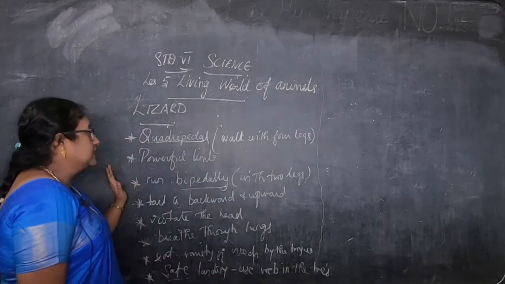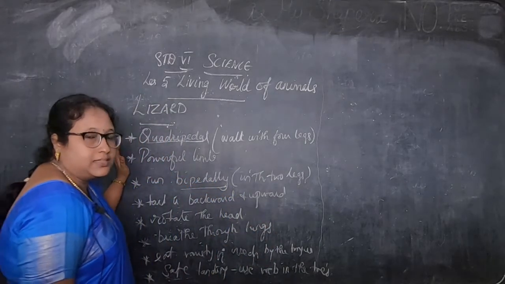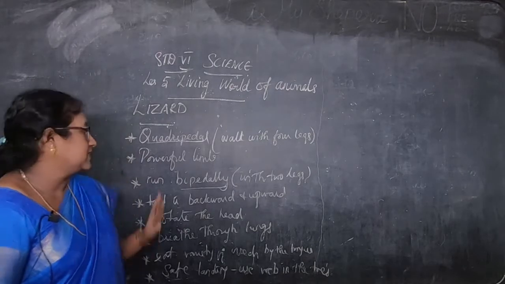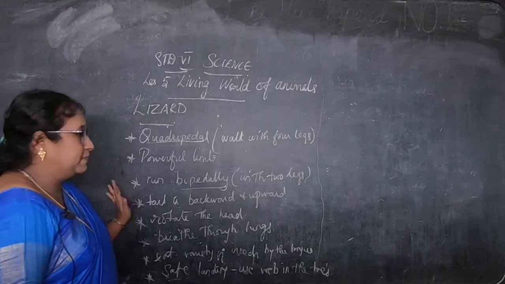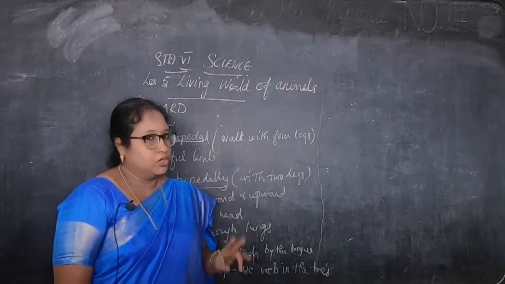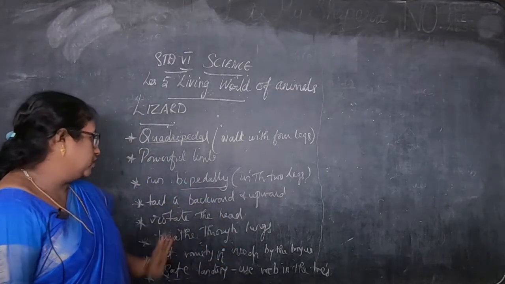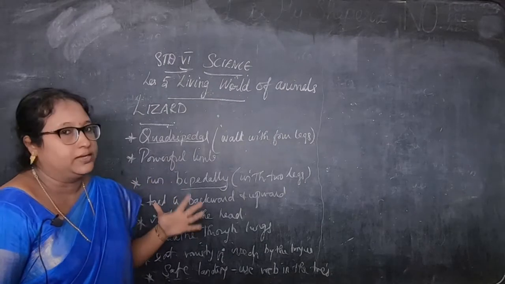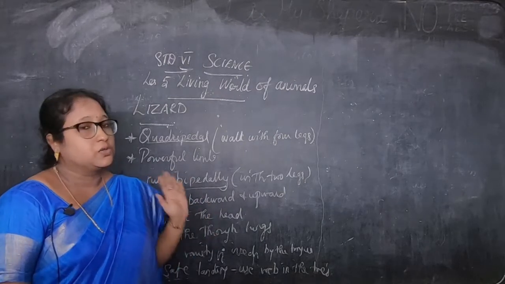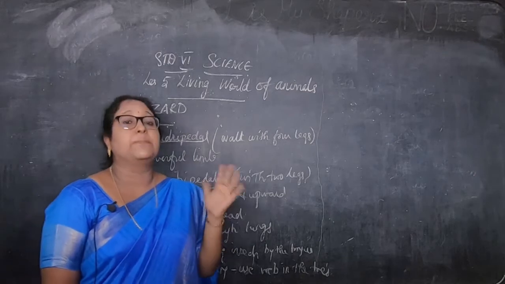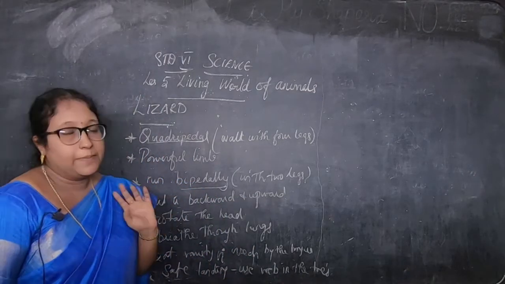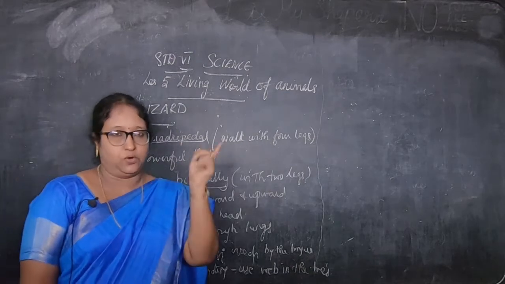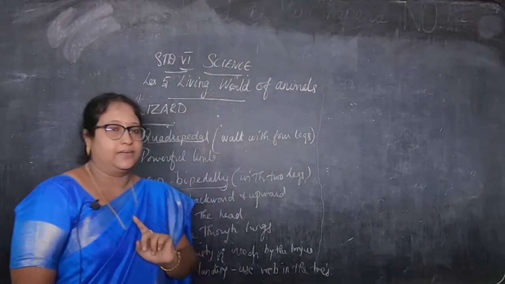So this is about the lizards, children. They are quadrupedal, that means they have 4 legs and powerful limbs also. They run bipedally, that is with 2 legs. When they are moving with 2 legs, the tail is held backward and upward, so they can counterweight. Counterweight means they can balance their weight while running. Then they rotate the head by the head joint.